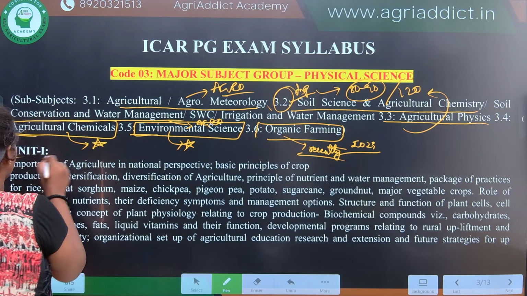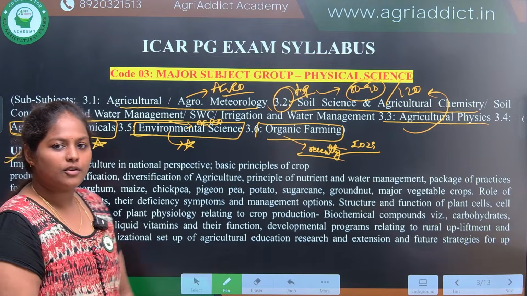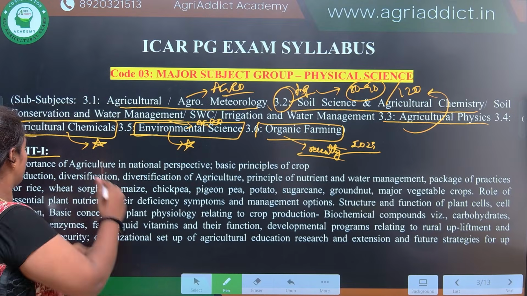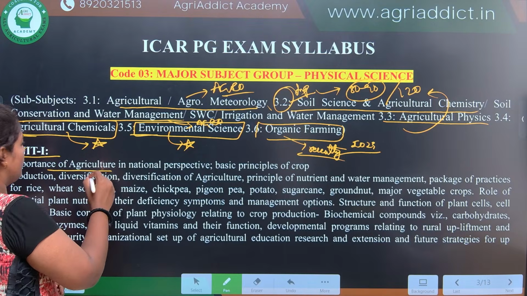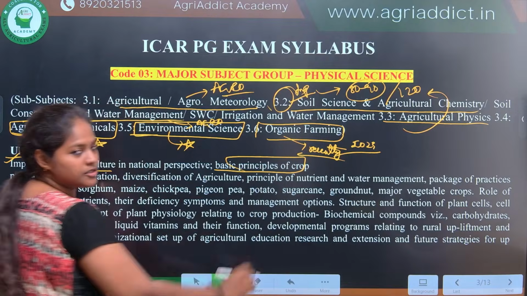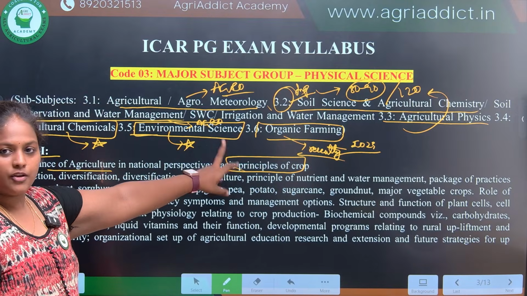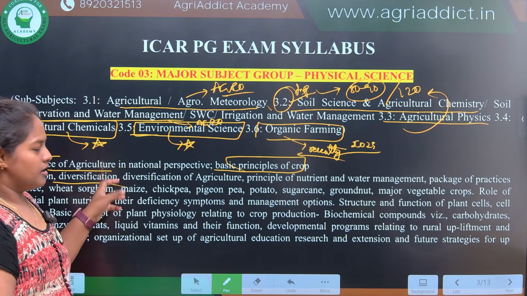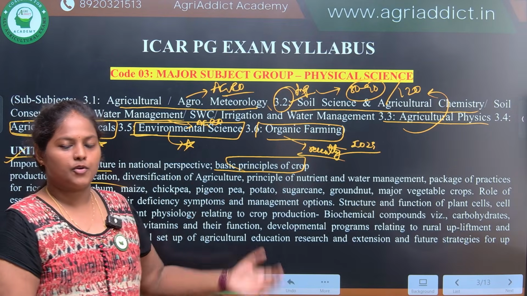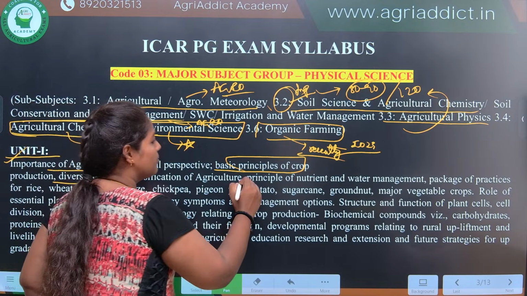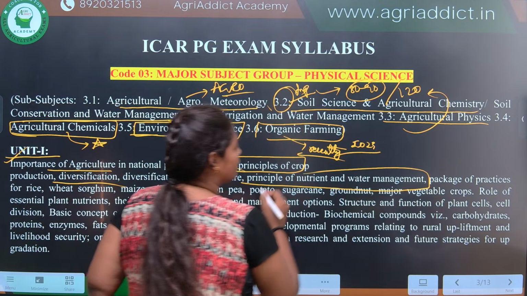Coming to unit 1. Unit 1 is all about general agriculture, in which you are going to cover the importance of agriculture from a national perspective. Again basic principles of crop production, which you will cover in your second year of UG. Crop diversification, in the sense of crop rotations, polyculture, monoculture, etc. Then principles of nutrient and water management.